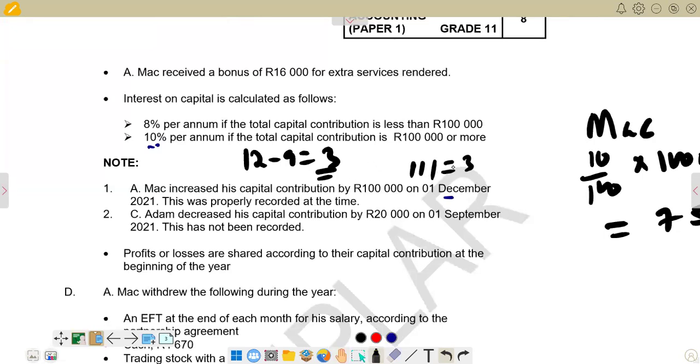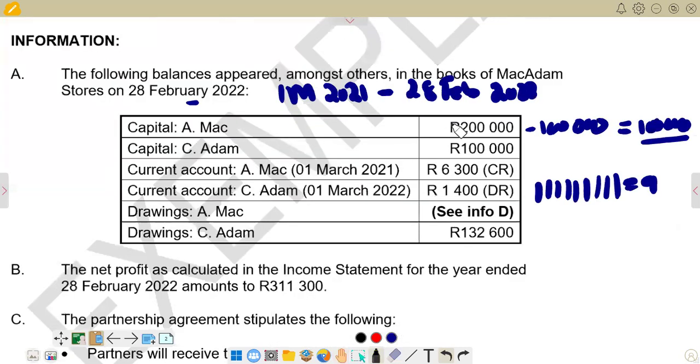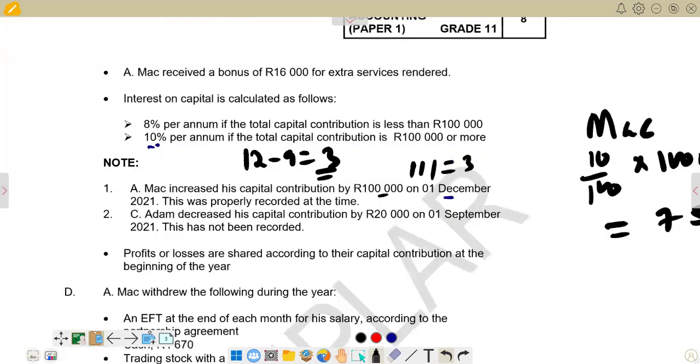So these 3 months are going to apply after the contribution of this 100,000, which means we now had 100,000 plus 100,000, which is 200,000, which is the balance that we are given at the end of the year, at the beginning of the question, which is this one. So this 200,000 is going to apply only for 3 months. And we are given the rate is 10%. Remember, 200,000 is more than 100,000, so 10% is going to apply for 200,000.